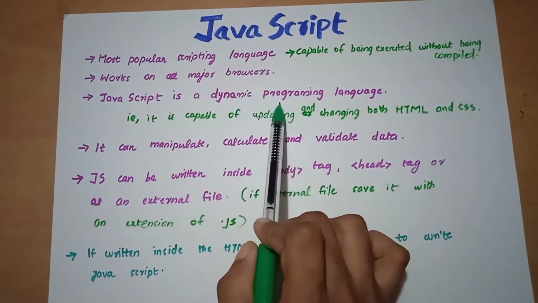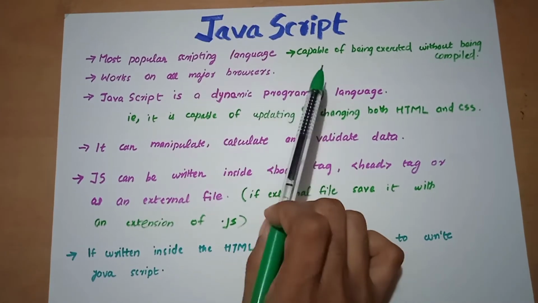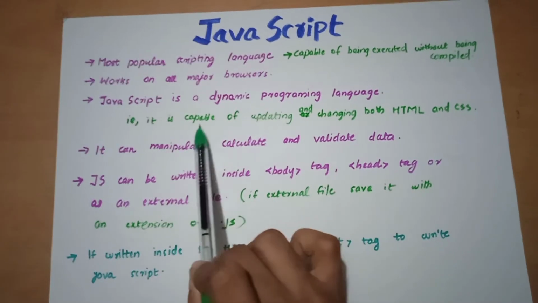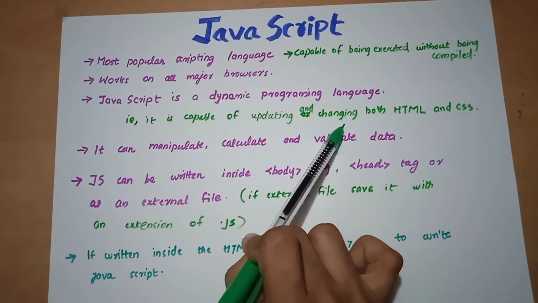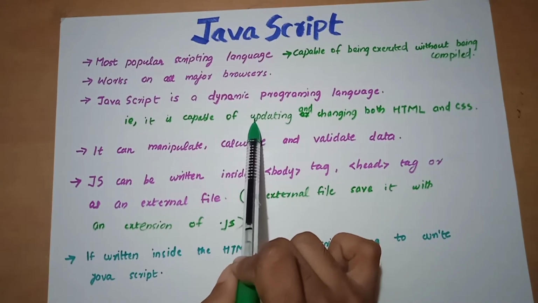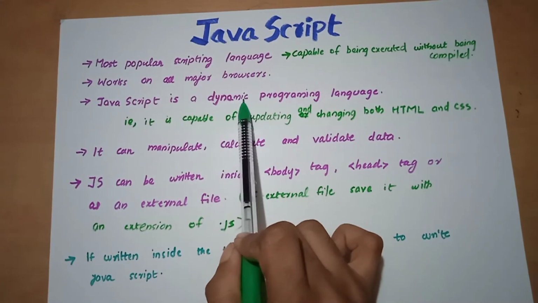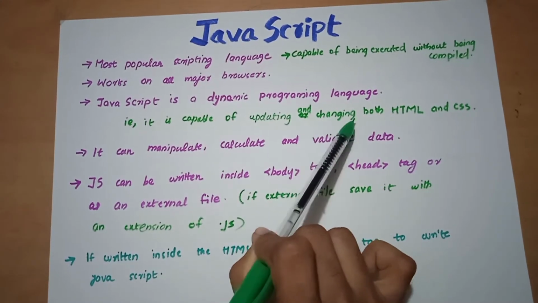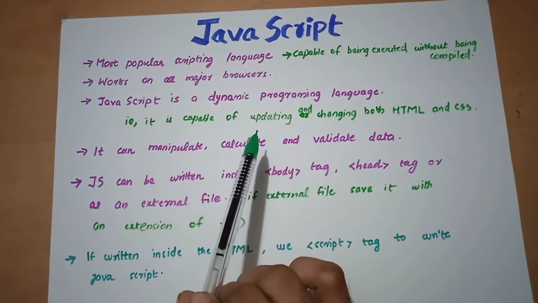We all know that Java is a programming language. And what this dynamic indicates is that it is capable of updating and changing. That means this is a real-time action, right? So this is doing a dynamic activity. That means it can update and change both the HTML and CSS.